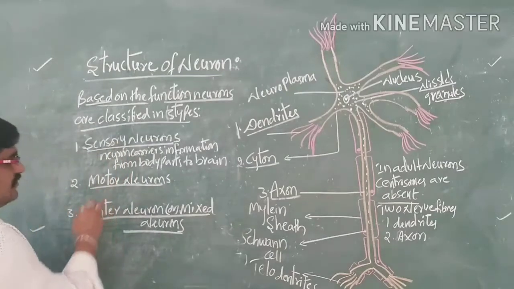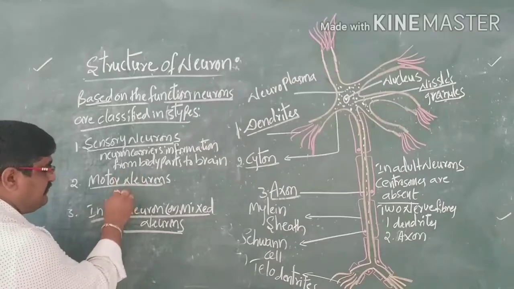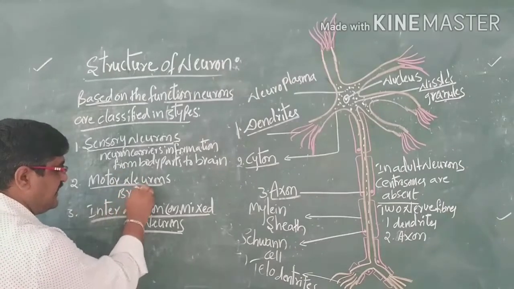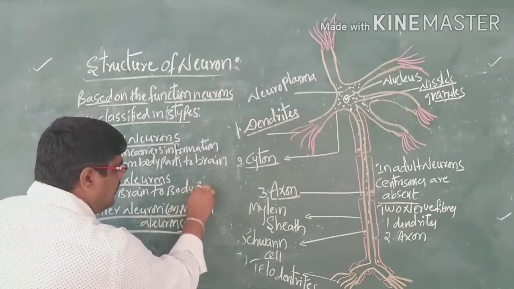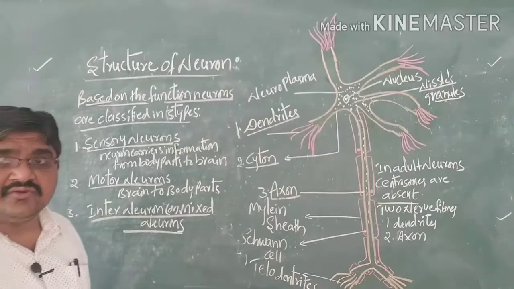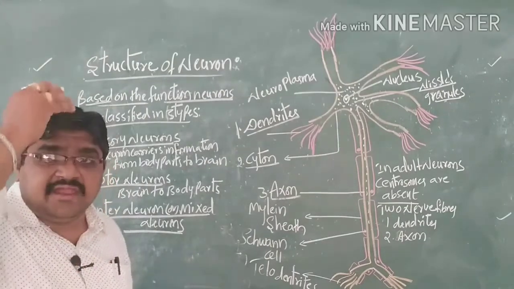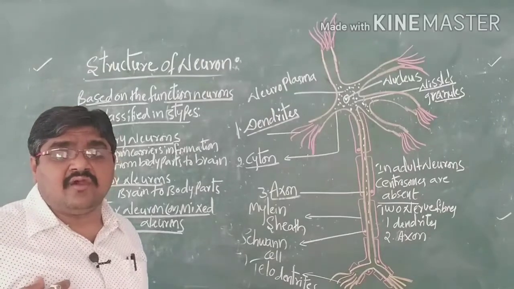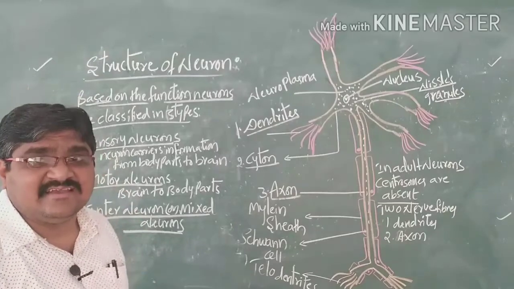Next, motor neurons. The neurons which carry information from the brain to the body parts are called motor neurons. That means neurons which carry information from the brain to the body parts we call motor neurons. From body parts to the brain, we call sensory neurons.